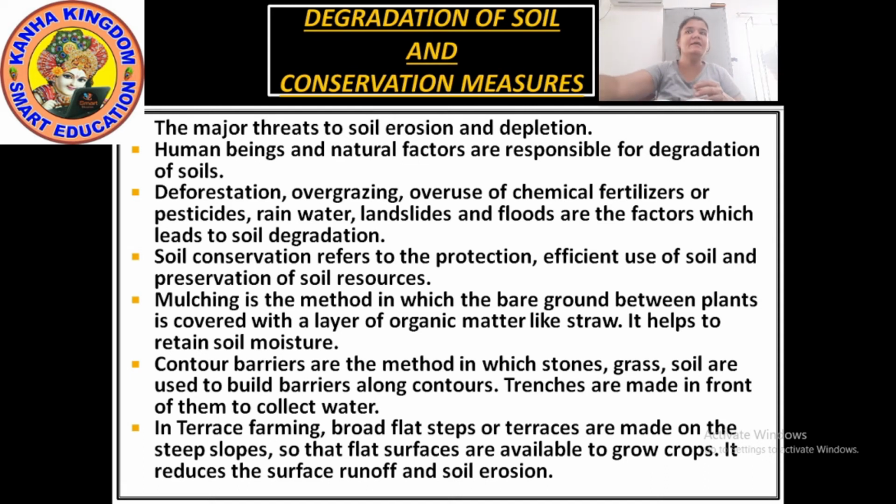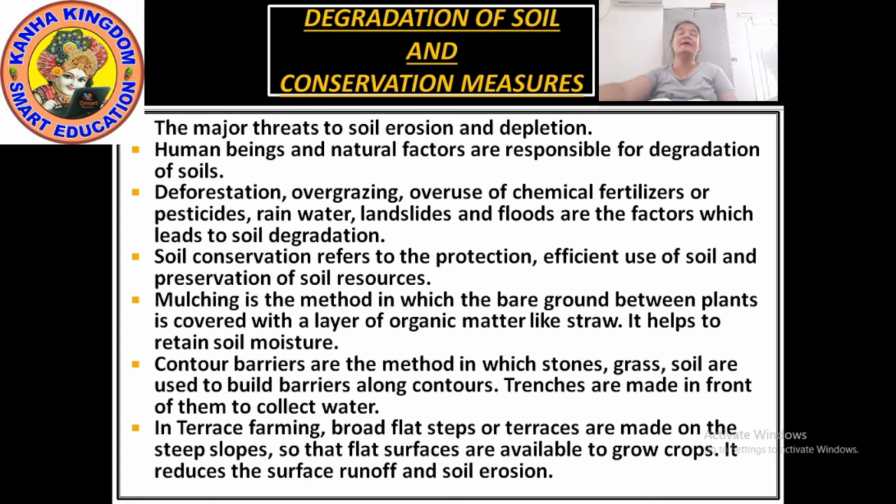Soil erosion and depletion. Human beings and natural factors can lead to the degradation of soil. Natural factors how? Flood, storm, such kind of things can be responsible for degradation of soil. And human beings how?